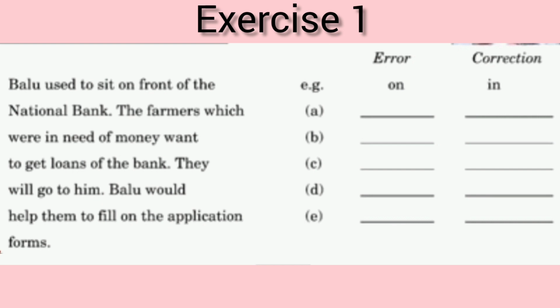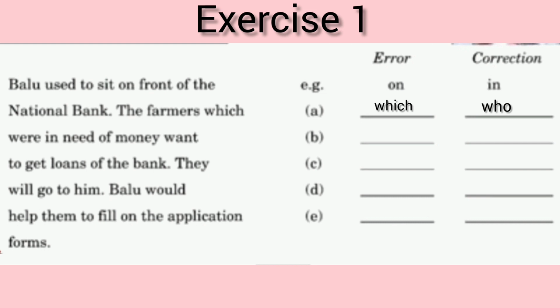Now just check the next line: National Bank, the farmers which. So children, there is no problem with National Bank. There is no problem with the farmers. That means the problem is with which. And why is which wrong? Because which is used with non-living things, whereas the farmers are living beings. So which is going to be replaced by who. The farmers who were in need of money want.